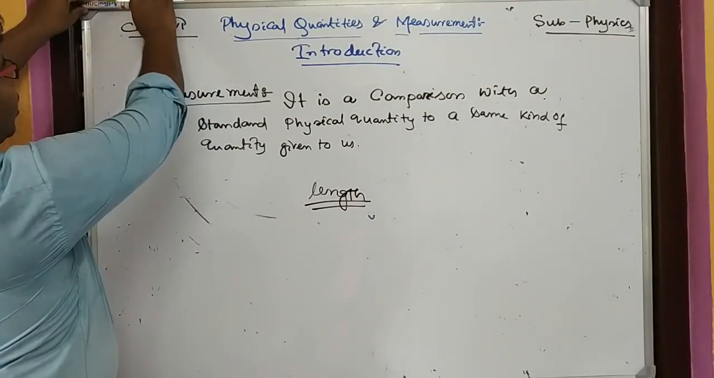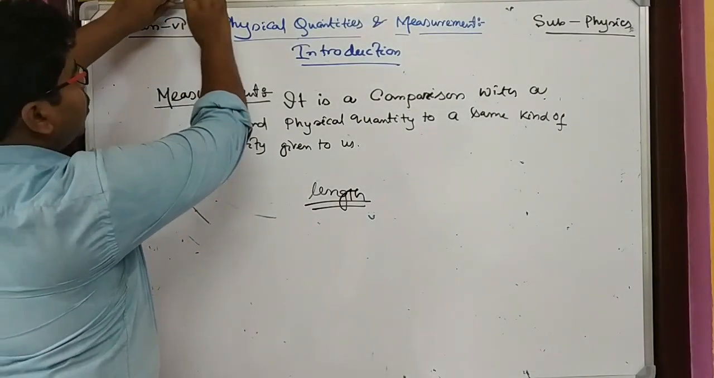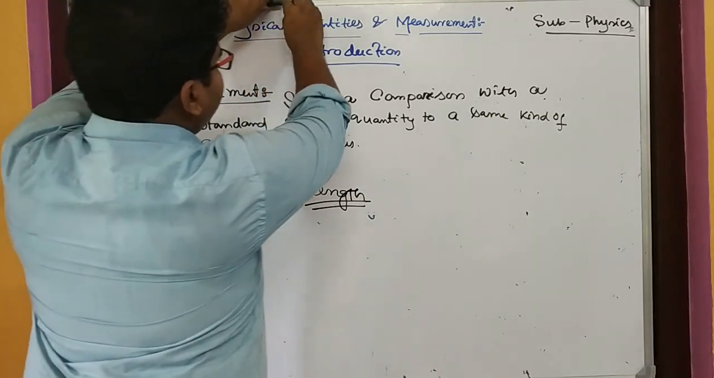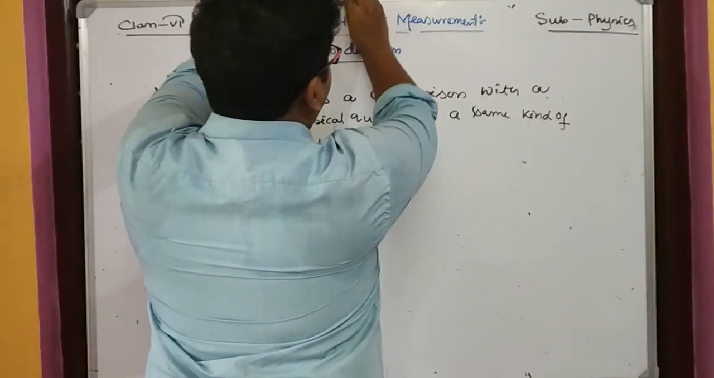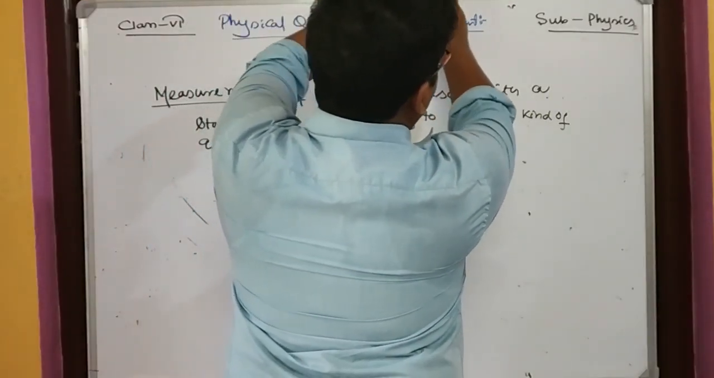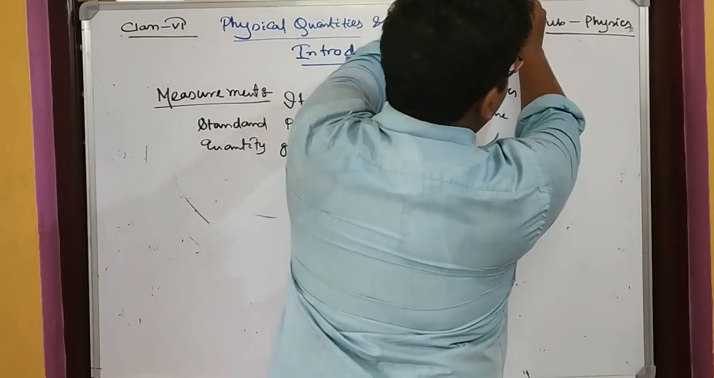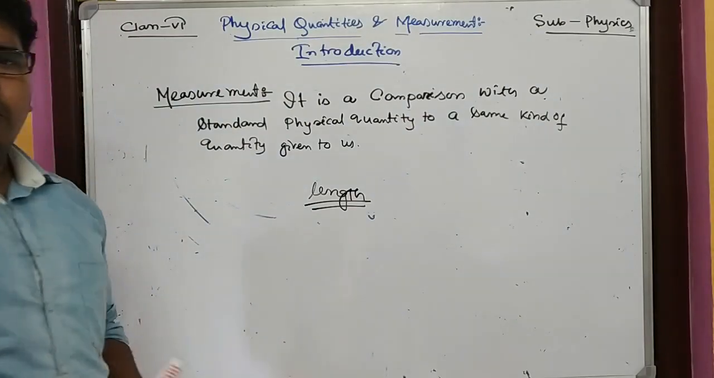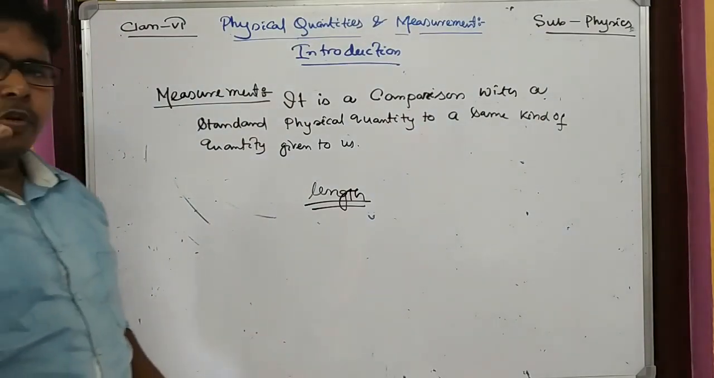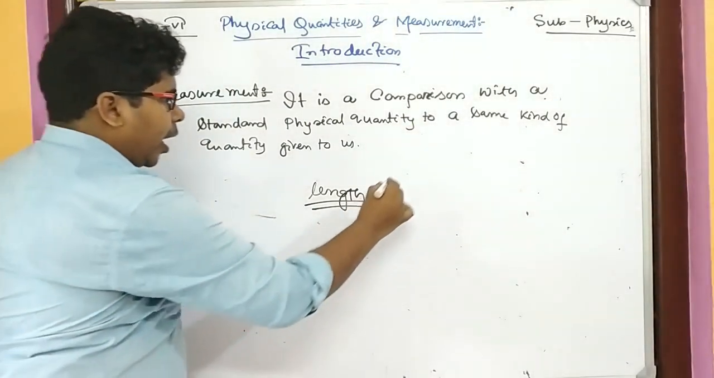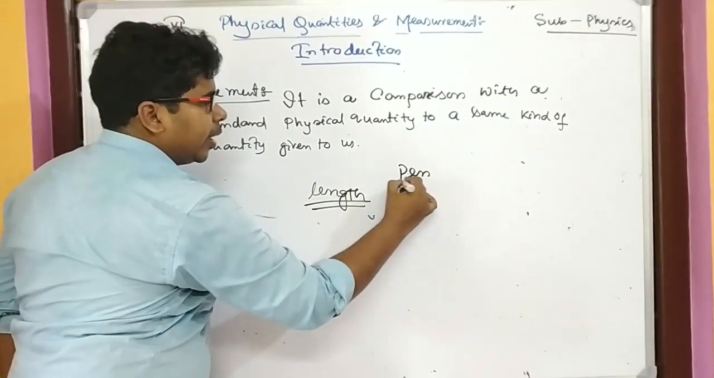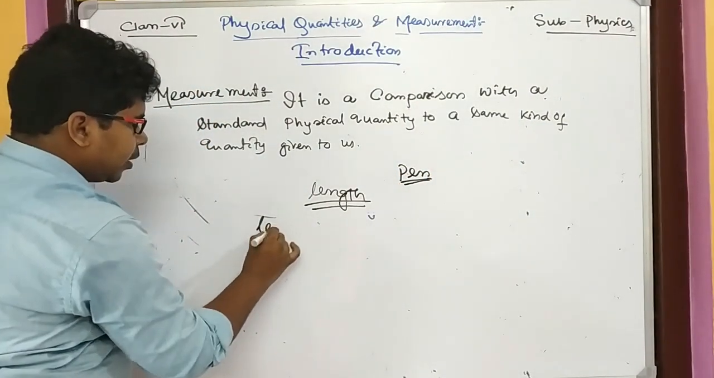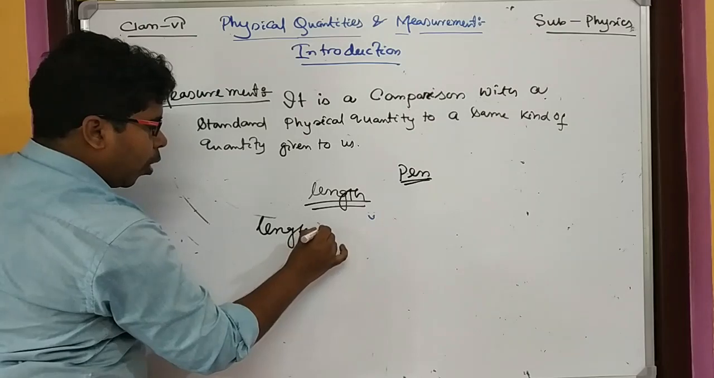We have to start from here. 1, 2, 3, 4, 5, 6, 7 and 8. Okay, so we can say, if you give me this pen as a standard thing, the length of board